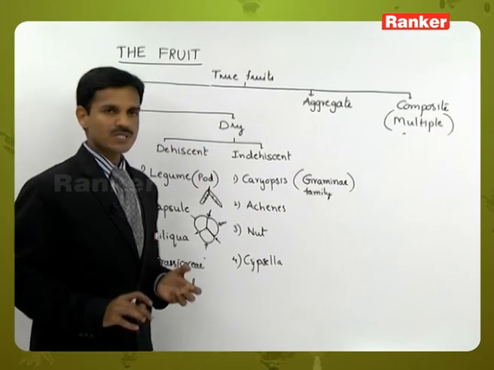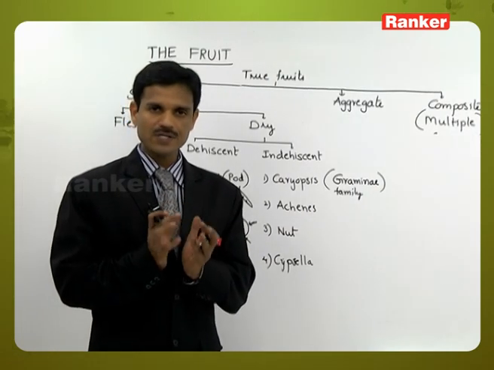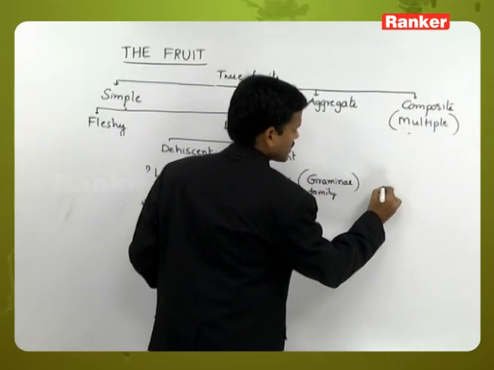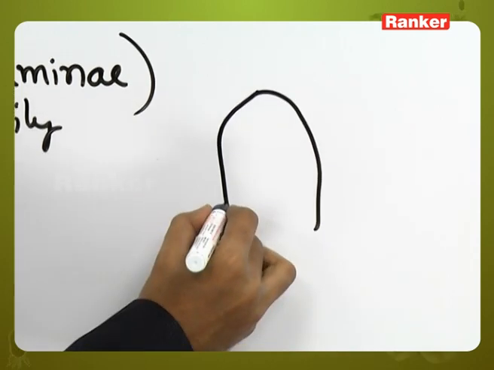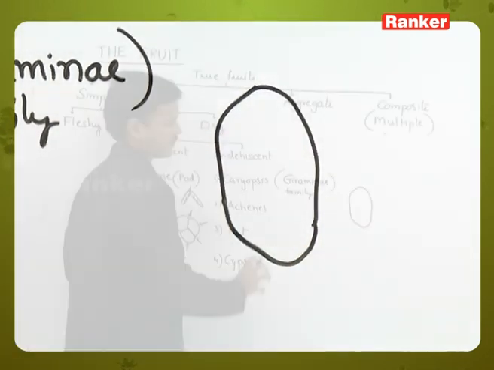In caryopsis, the fruit wall, the pericarp, is very thin, as in a rice grain or wheat.